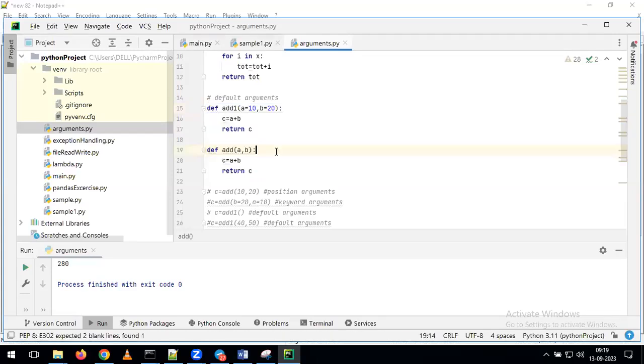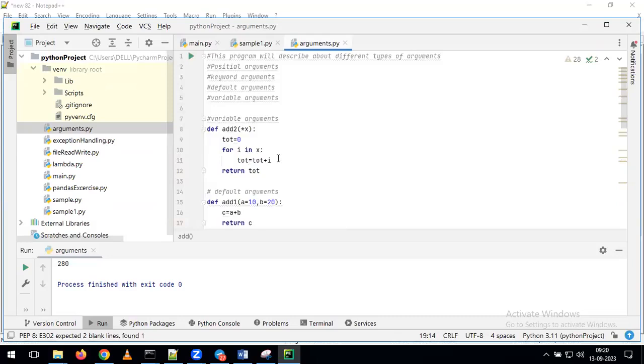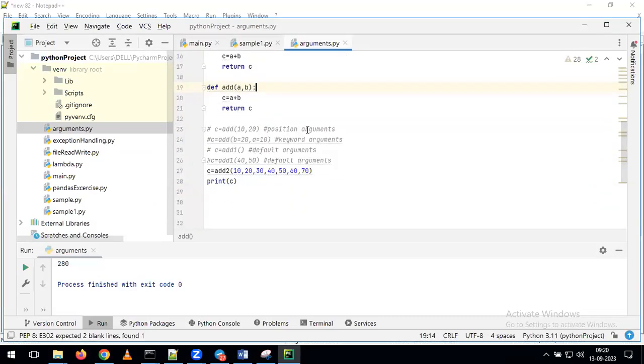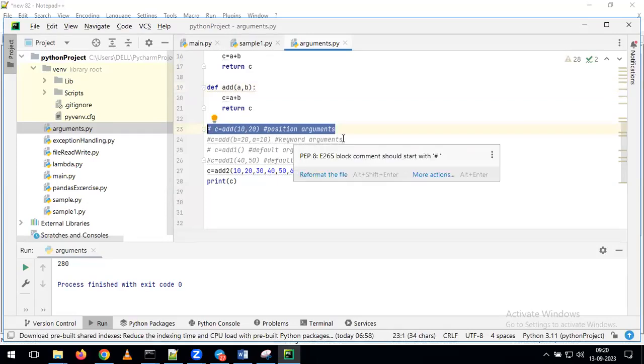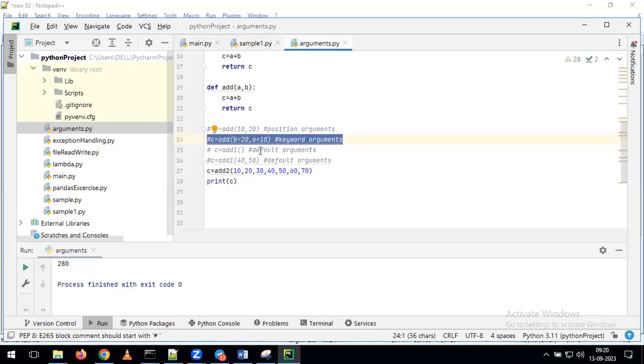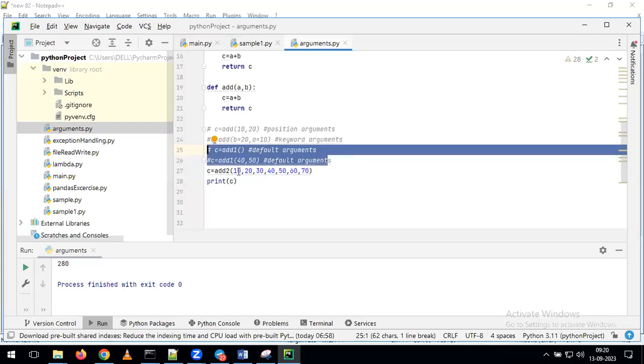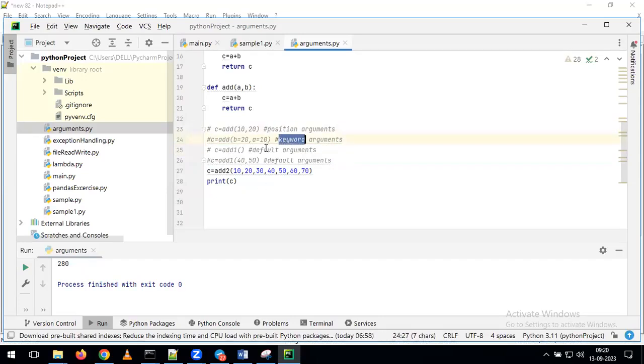Now, why I'm telling this here is, if you see this example, in the same script we discussed positional arguments. After that, I commented this. Then we discussed keyword arguments, and I commented that. Then we discussed default arguments, and again I commented both. And now we are discussing variable arguments. Like that, in the same program I cover positional, keyword, default, and variable arguments. After completion of the class, I will send this script file to you so you can practice from your side.